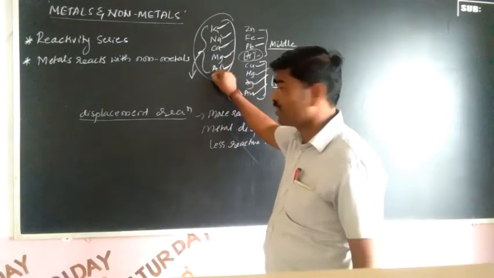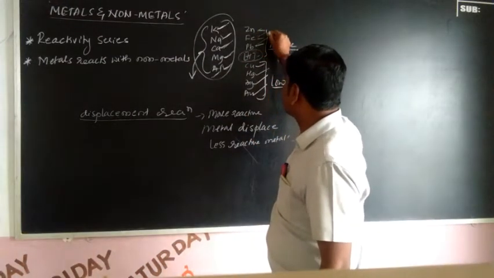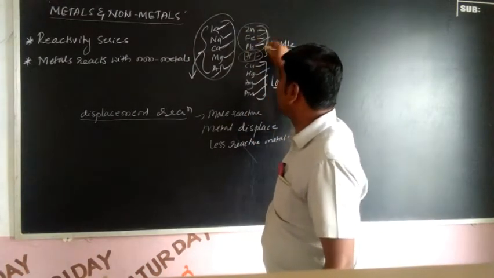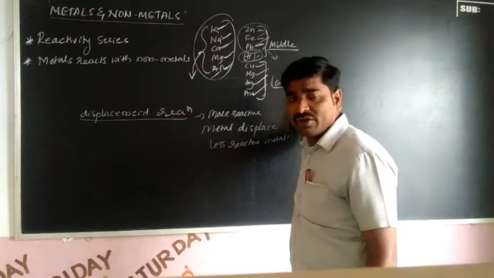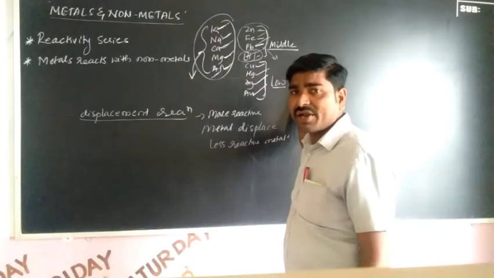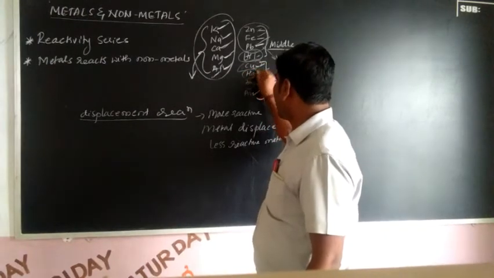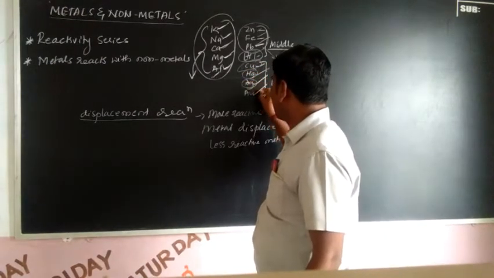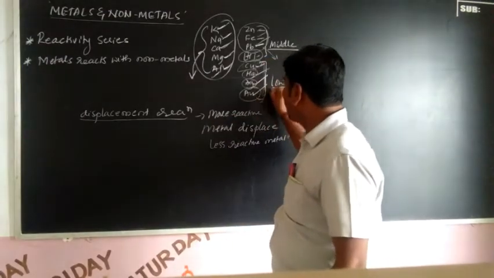And zinc, iron, lead are the metals that form an interconnected link between more reactive and less reactive. That means these are the middle reactive metals. And copper, mercury, silver, and gold are the low reactive metals.